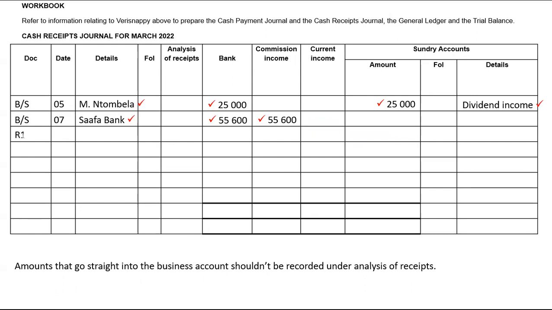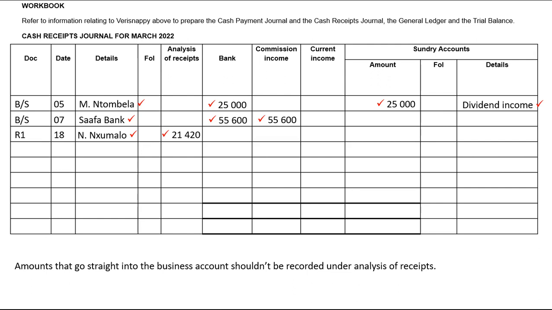So under source document, I'll have receipt 1. You can name it whatever you want. It can be receipt 2 or 3 or A for you. It's totally up to you as long as you wrote it as receipt. And then you'll have 18 as the date we received that from N. Ngumalo, and on the bank. And the analysis will have 21,420 transferred straight to the bank, because analysis is where you record all the receipts for the day.